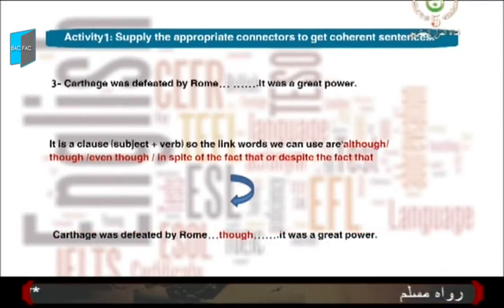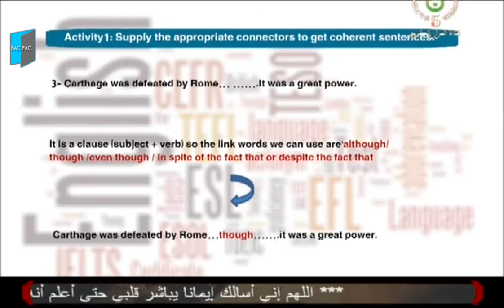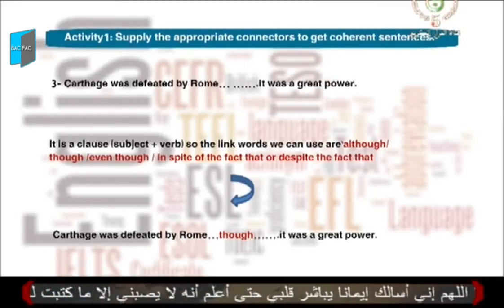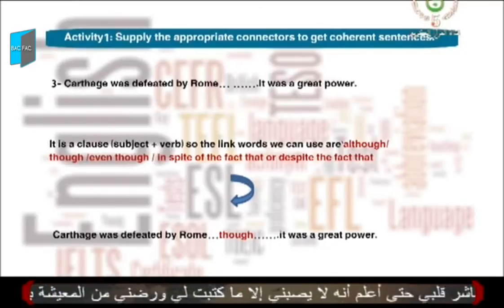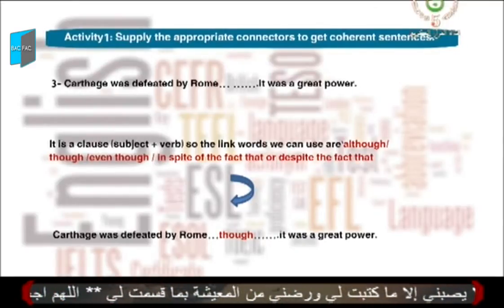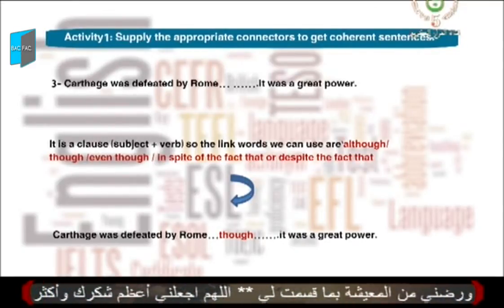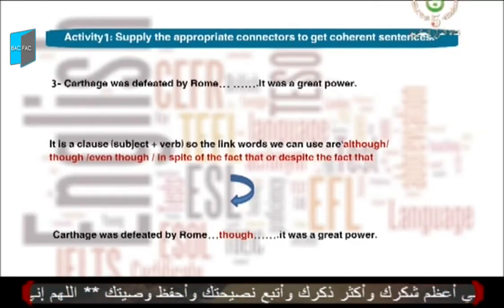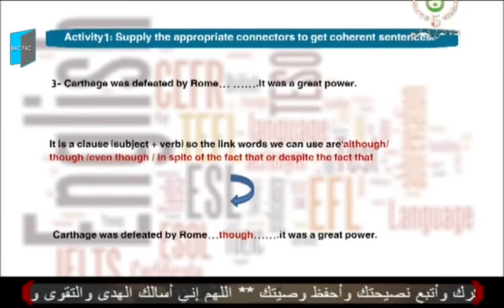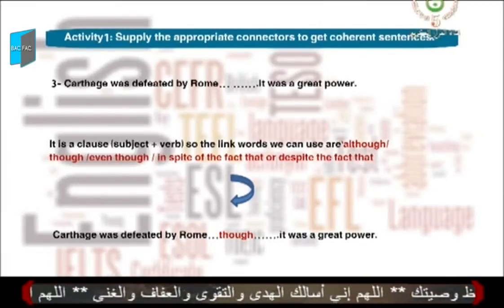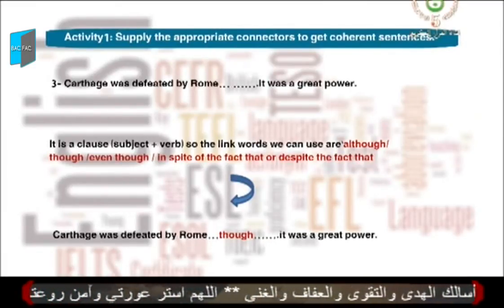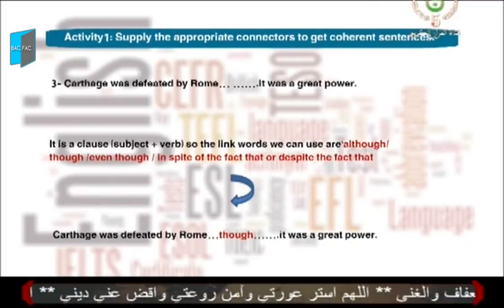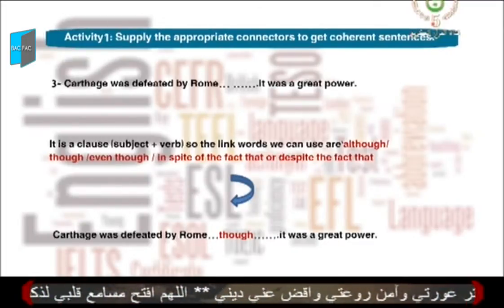The third and last sentence. Carthage was defeated by Rome, blank, it was a great power. What is the blank followed by? Yes, it is also followed by a clause, that is, a subject and a verb. So the link words we can use in the blank are although, though, even though, in spite of the fact that, or despite the fact that.